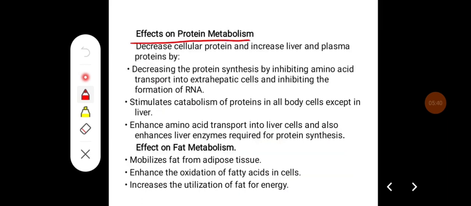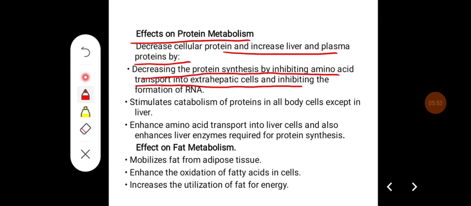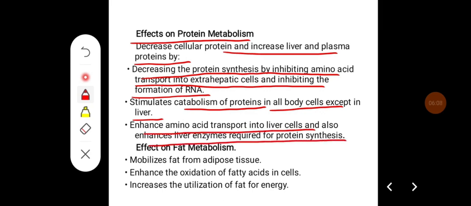If you see its effect on protein metabolism, it decreases cellular protein and increases liver and plasma protein. This occurs by decreasing protein synthesis, by inhibiting amino acid transport into extrahepatic cells and inhibiting the formation of RNA. It also stimulates catabolism of proteins in all body parts except the liver. It also enhances amino acid transport into the liver cells and enhances liver enzymes required for protein synthesis.